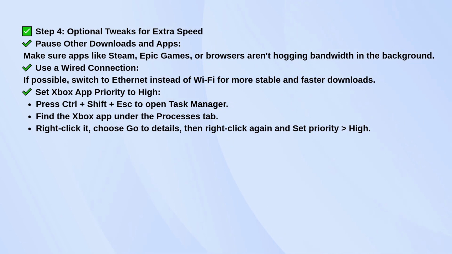You can also give the Xbox app a higher priority in Task Manager. Just press Ctrl+Shift+Escape to open Task Manager. Find the Xbox app under Processes, right-click it, and choose Go to Details. From there, right-click again and select Set Priority High. This will tell your PC to give the Xbox app more of the system's attention during downloads.